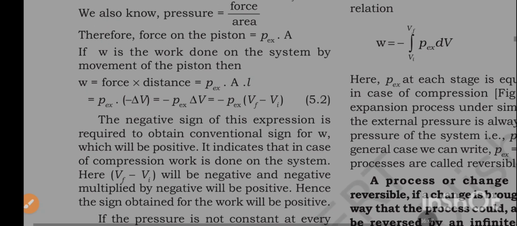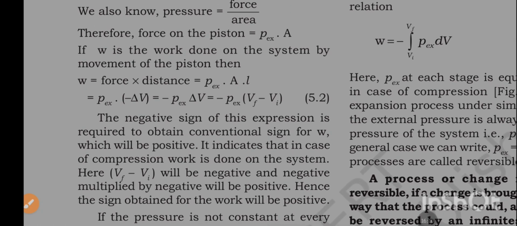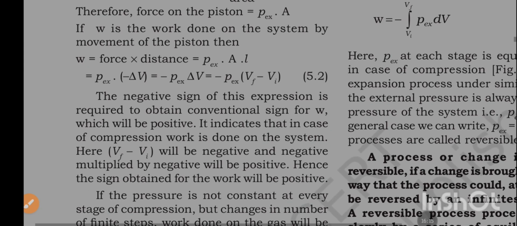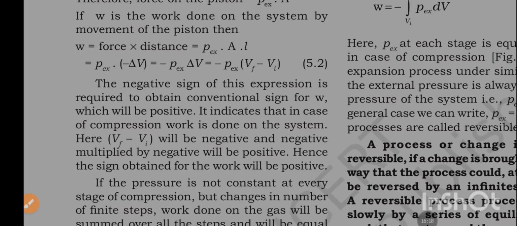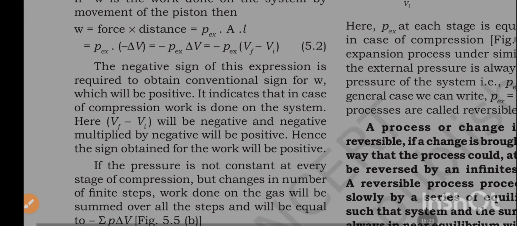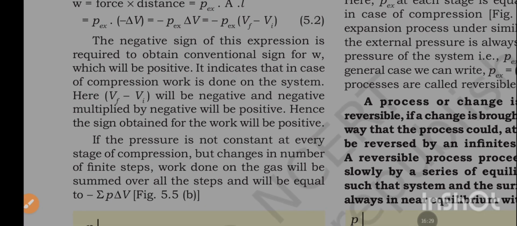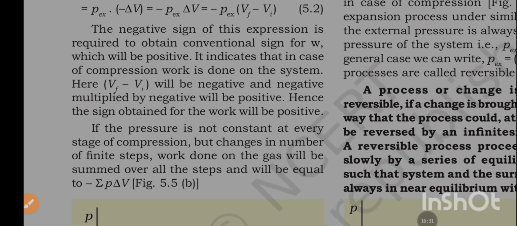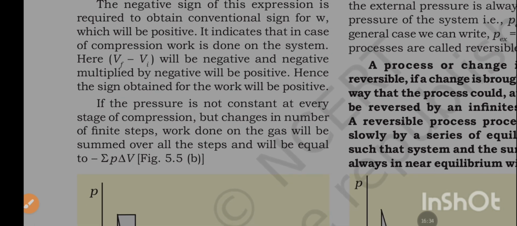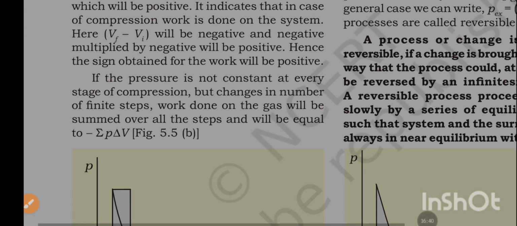If W is the work done on the system by movement of the piston, then W is equal to force times distance, which is P external times A times L. This equals P external times minus ΔV, which is minus P external ΔV, which is minus P external times (Vf minus Vi). The negative sign in this expression is required to obtain the conventional sign for W, which will be positive. It indicates that in case of compression, work is done on the system. Here Vf minus Vi will be negative, and negative multiplied by negative will be positive, hence the sign obtained for the work will be positive.